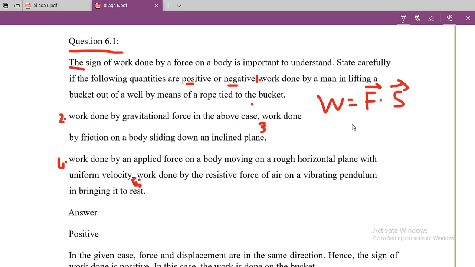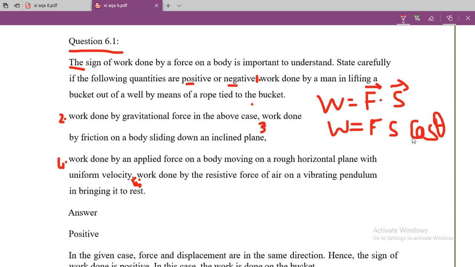Now you can write in form of magnitude: the magnitude of force, then magnitude of the displacement, and cosine of the angle between force and displacement. So this is the formula for work.